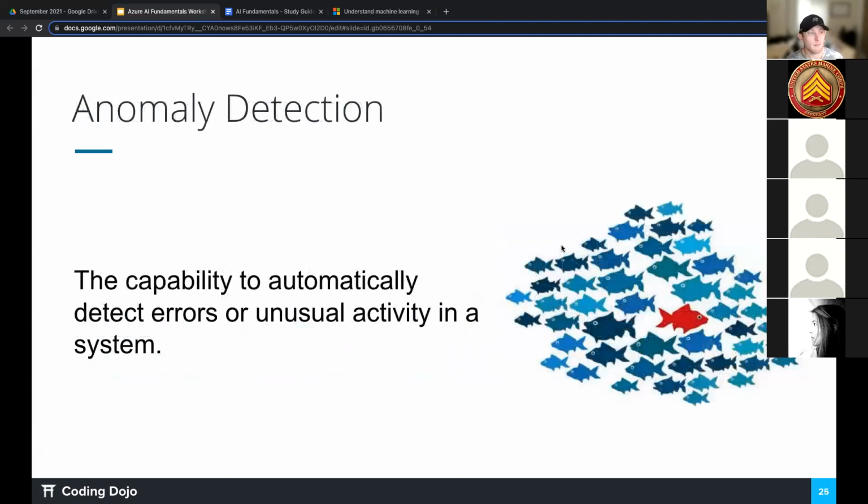Anomaly detection is the capability to automatically detect errors or unusual activity in a system. As you can kind of see from the picture, if every single fish is going one way and one's going the other way, that might be an anomaly. You can use the same thing with our data, right?